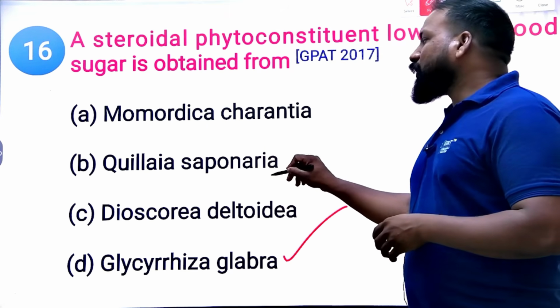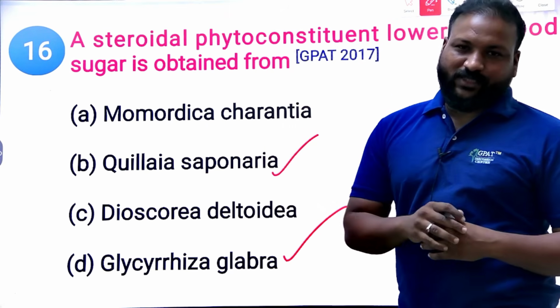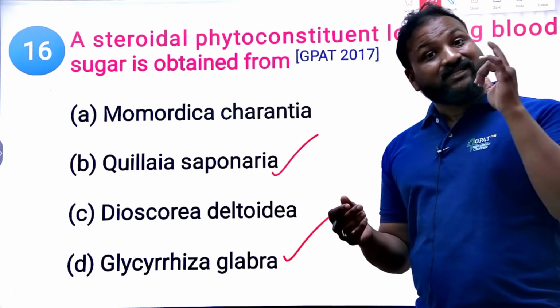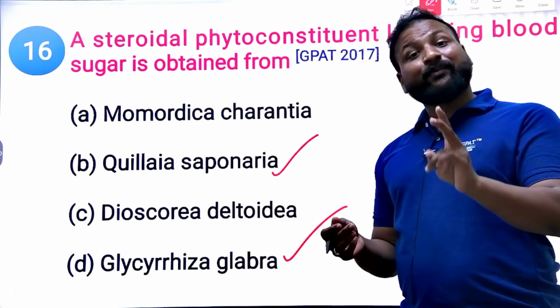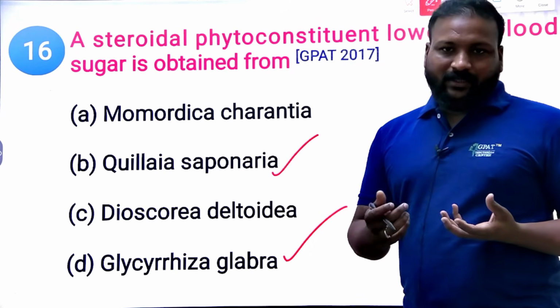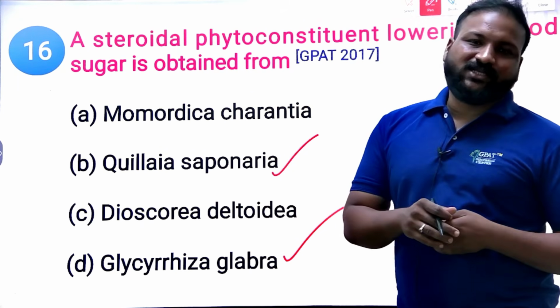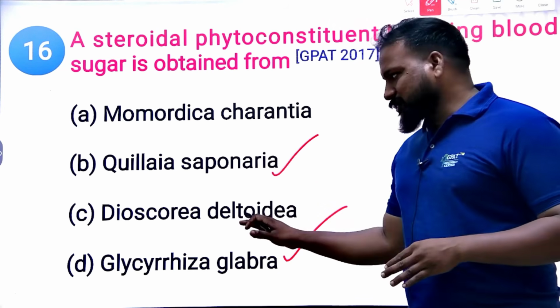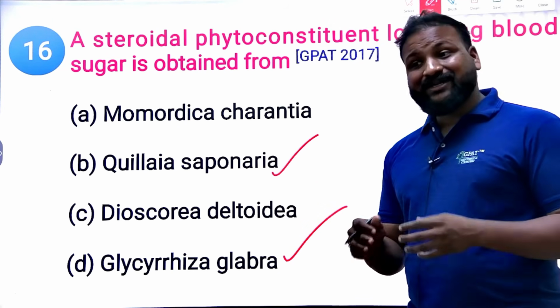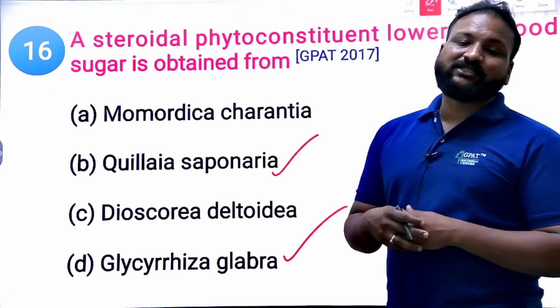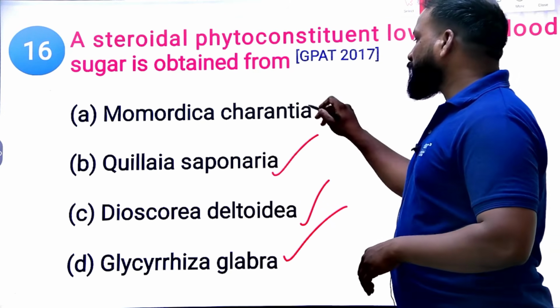And Quillaja saponaria is a saponin glycoside. Saponins are not meant for reducing blood sugar levels, but saponins can break down the blood and cause hemolysis. Whereas Dioscorea is a rheumatism root, right? It acts as a corticosteroid precursor, for the synthesis of corticosteroids.